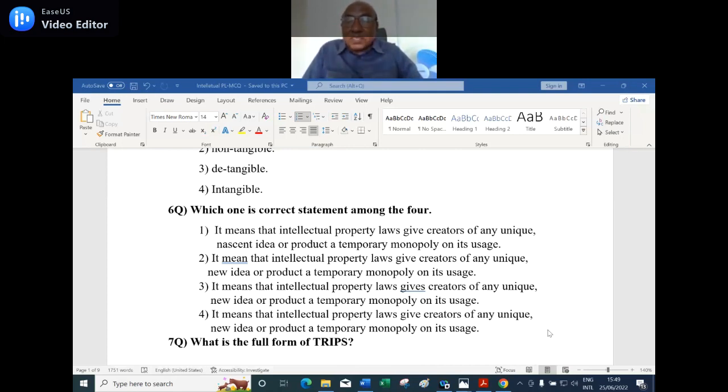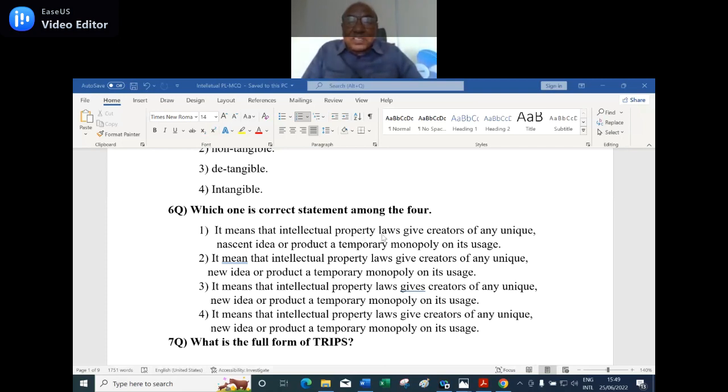In all respects. Number 2, sir. Wrong. The right answer is the fourth one. It means that intellectual property laws give creators of any unique new idea or product a temporary monopoly on its usage. Do you know what I changed in the first one?